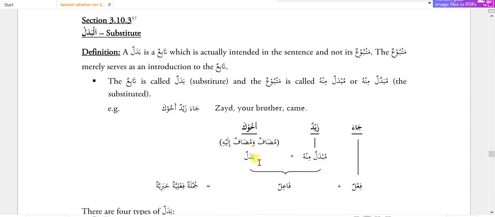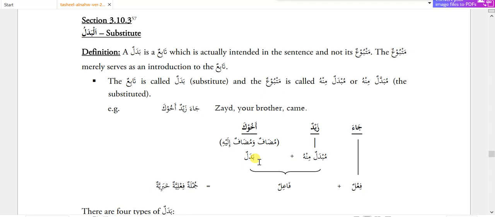Then we have badal, substitute. Again, badal is the third category of tabe chapter, the third type of tabe you can say. Here the first word, which is matbu, is known as mubdal minhu, and the tabe is called badal. What is badal actually? Badal is very simple.